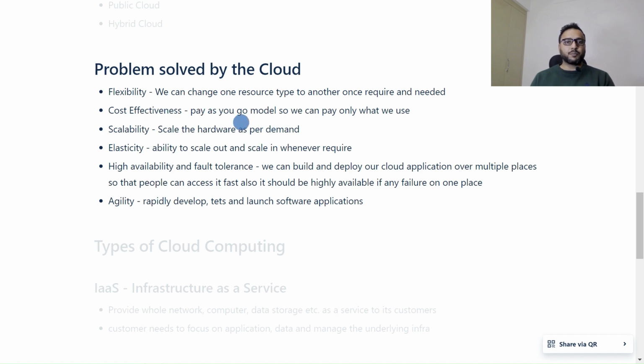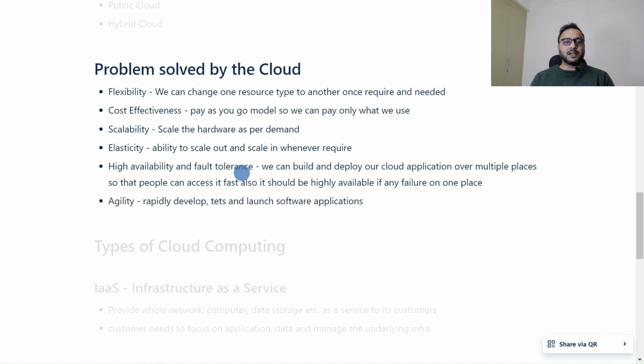Cost effectiveness: we are following a pay-as-you-go model, so we pay only for what we use, right? And scalability: we are talking about scaling the hardware as per demand. Whenever needed we can scale the hardware or server demand. Elasticity is the ability to scale out and scale in whenever required. If we require more servers, we can scale out, and if we need only a few servers, then we can scale in, as per our demand.